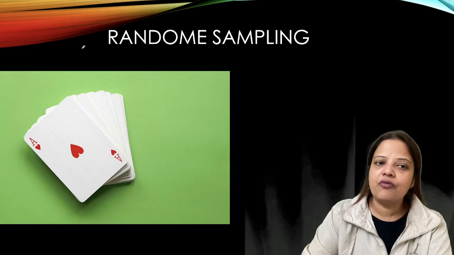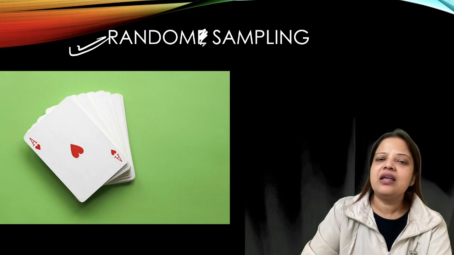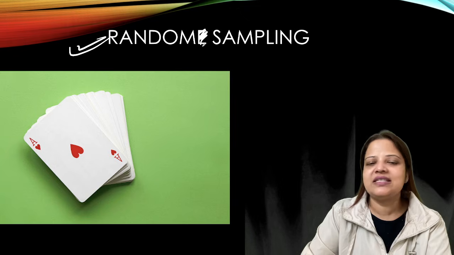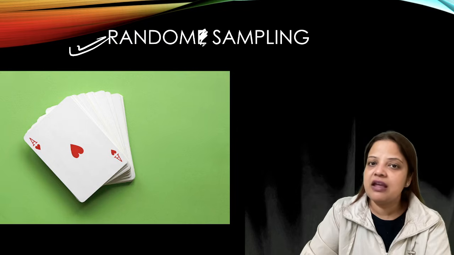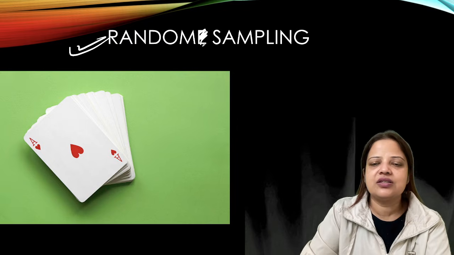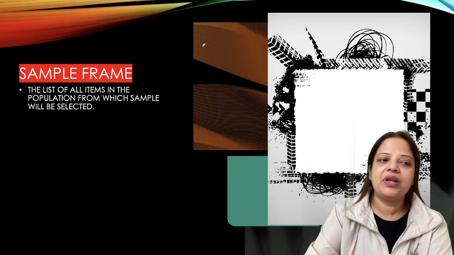What is called random sampling? Random sampling is also called probability sampling. Why? Because in probability sampling, each and every unit has an equal chance of being selected, right? So it is called probability sampling also.